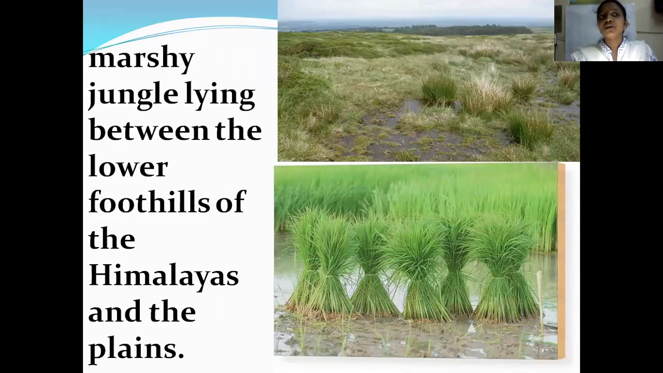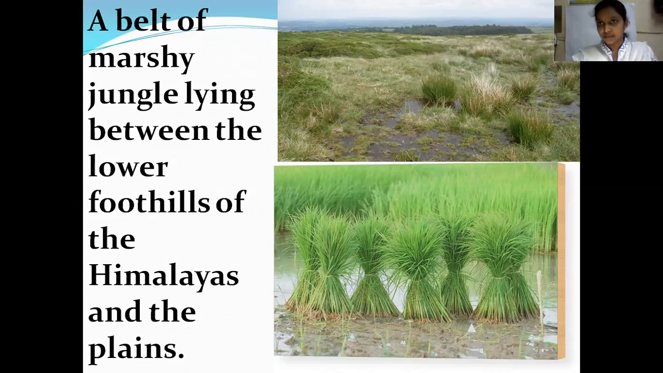A belt of marshy jungle. Jungle means forest, children. A belt of marshy jungle lying between the lower foothills of the Himalayas and the plains. Here the plains are the northern plains. When we were learning about the physical features of India, we learned about the northern mountains and the northern plains, right? To the south of the northern mountains, we have the northern plains. So here, the belt of marshy jungle, that means wet forest, lying between the lower foothills of the Himalayas and